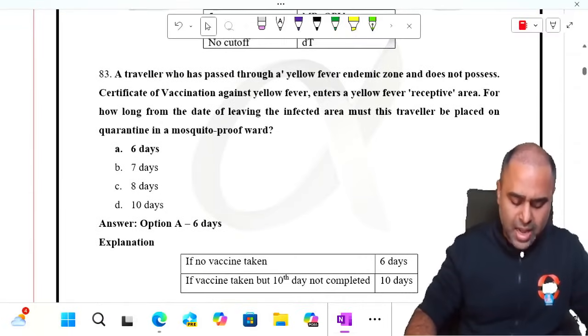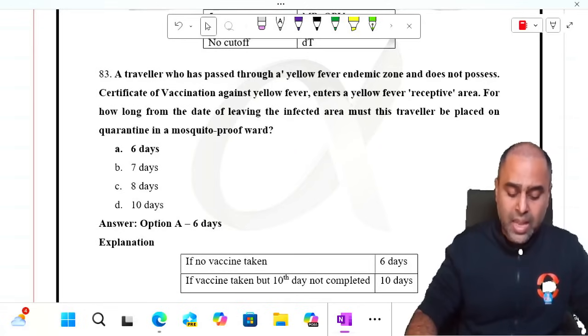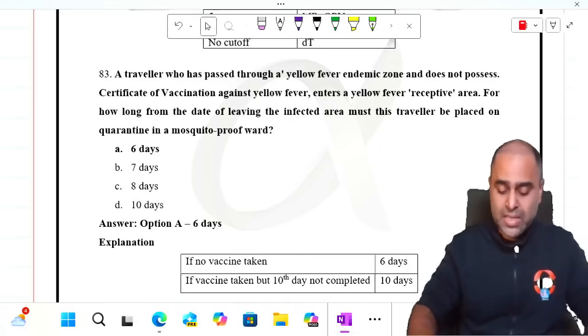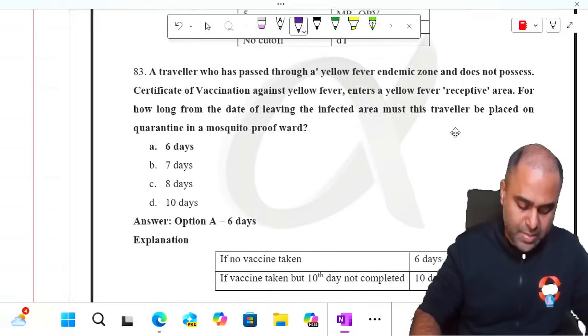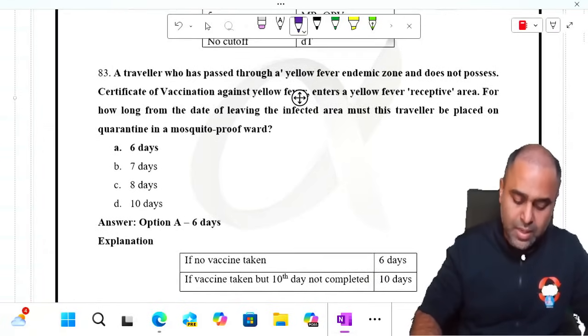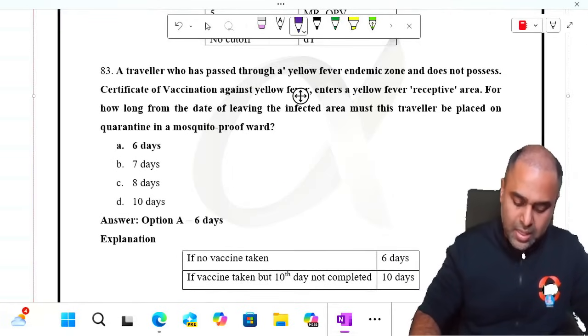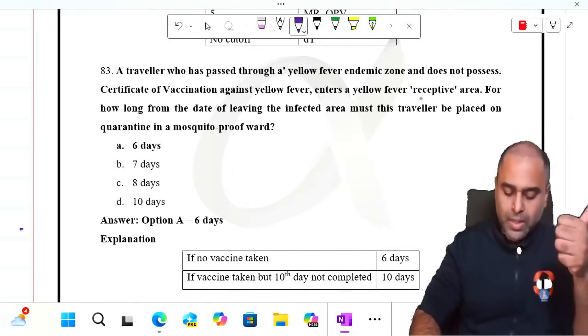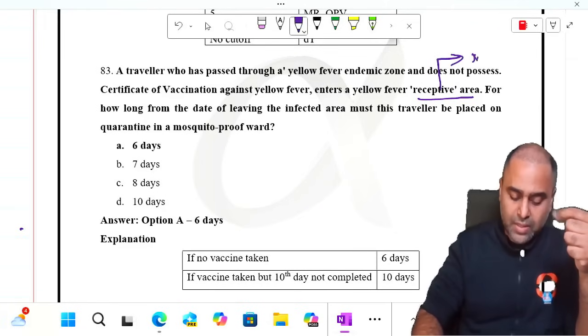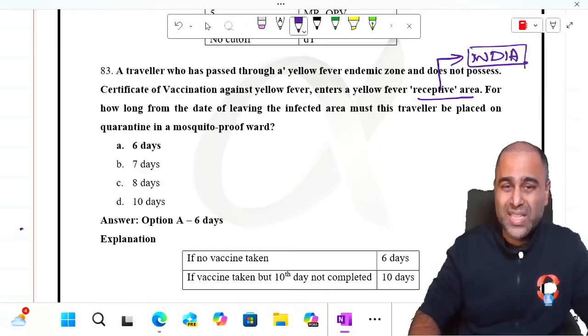Now guys, a traveler who has passed through a yellow fever endemic zone and does not possess a certificate of vaccination against cholera enters a yellow fever receptive area, like probably India, because India is a yellow fever receptive area, because in India we do not have the yellow fever virus. All of you know this. Yes guys. So in India we have the environment, we have the vector, we have the host. The only thing which we do not have is the virus. So India is a yellow fever receptive area.